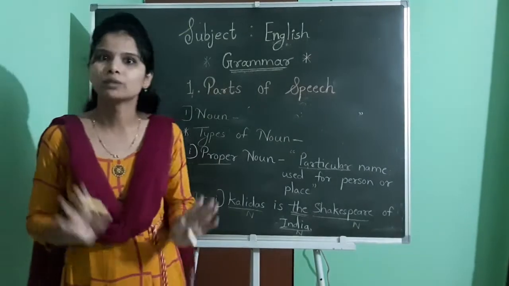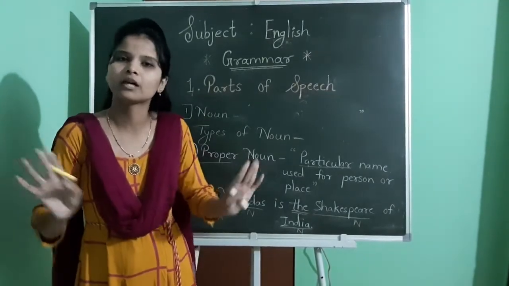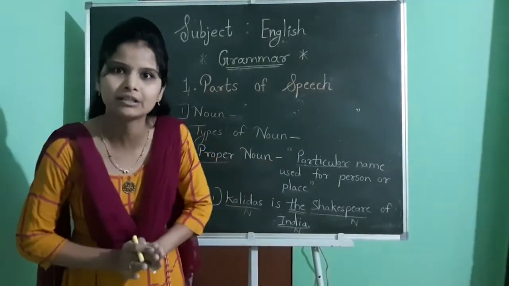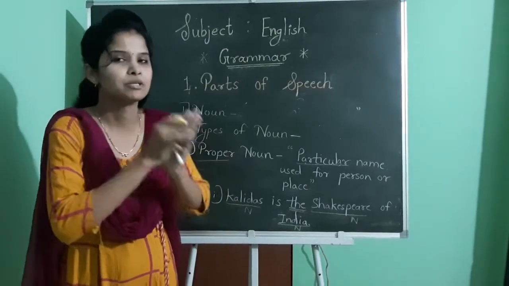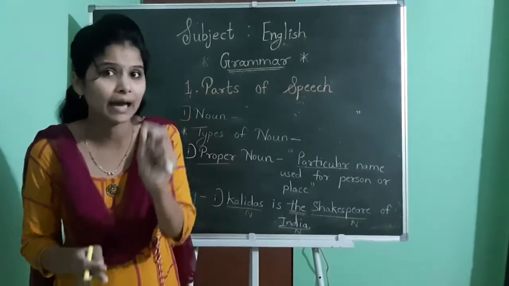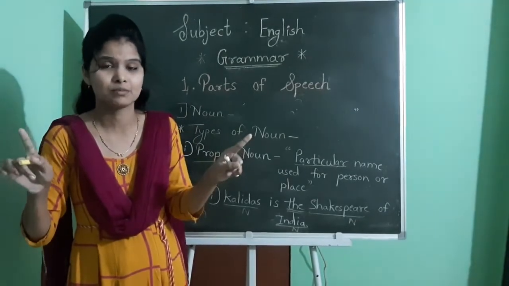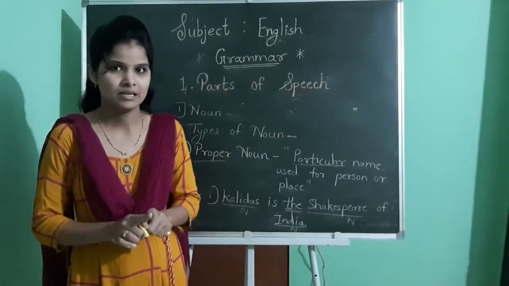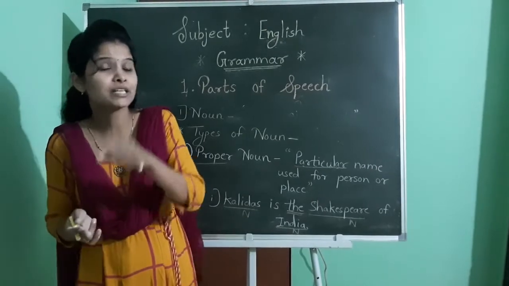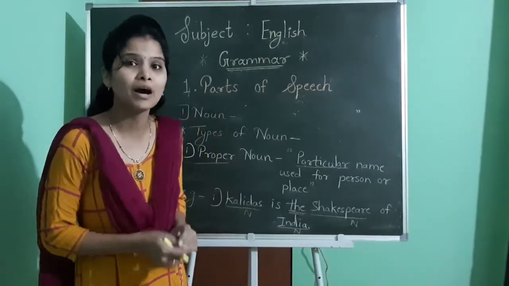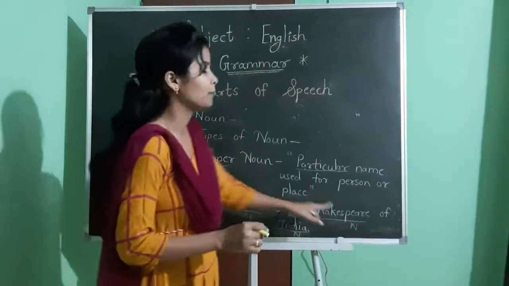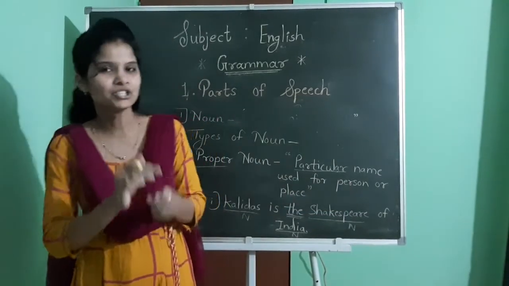Generally, the most important thing to remember is that proper nouns are always written with a capital letter, meaning the first letter must be capital. And another thing is that we don't use articles before a proper noun. And only sometimes, in which case will you use an article before a proper noun? When two proper nouns are compared with each other.